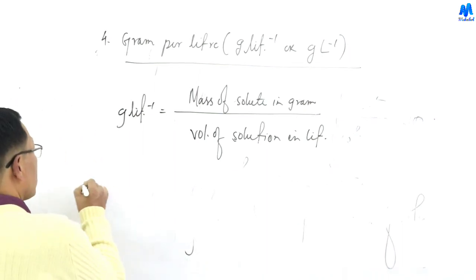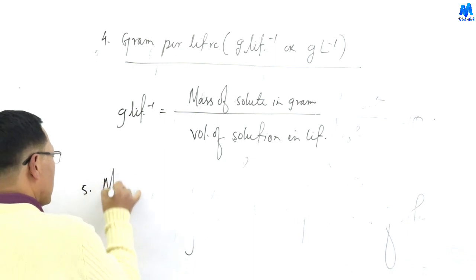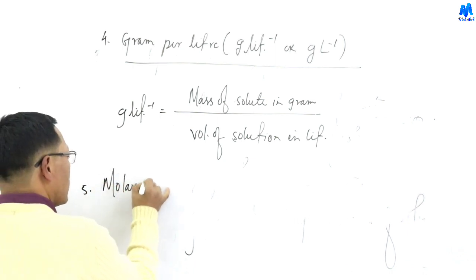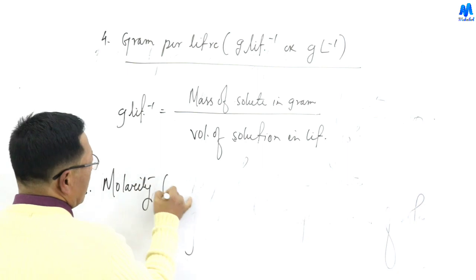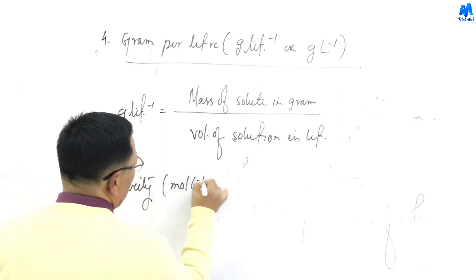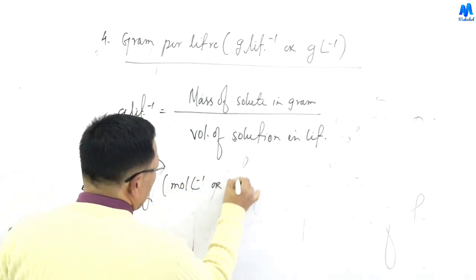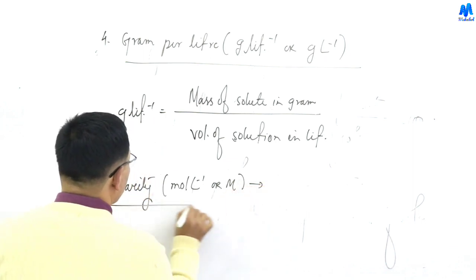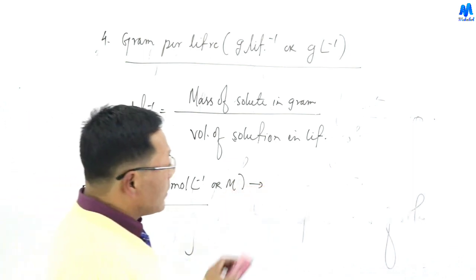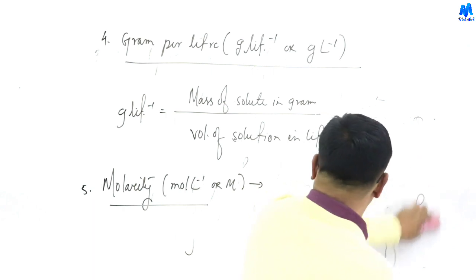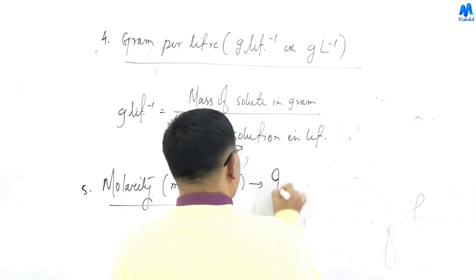Similarly, molarity is mole per liter, with the symbol capital M. See, the definition is very important.